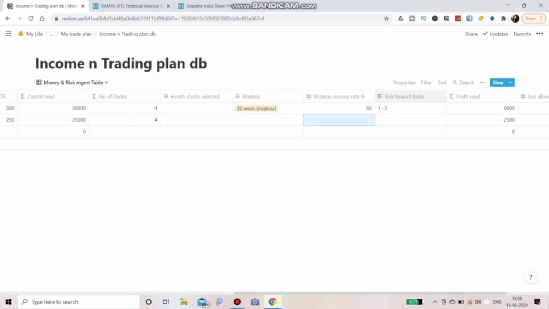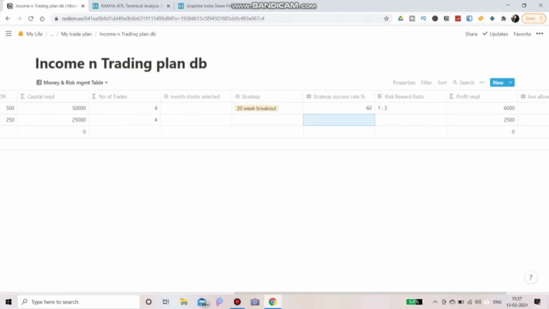Okay, so risk reward ratio should be kept around 1:1 and above. That is, risk should be 1% of your trade, and reward, that is target, should be 3%.